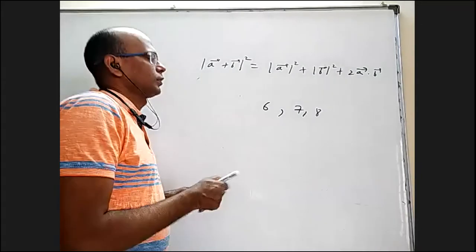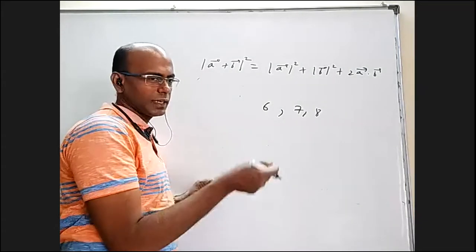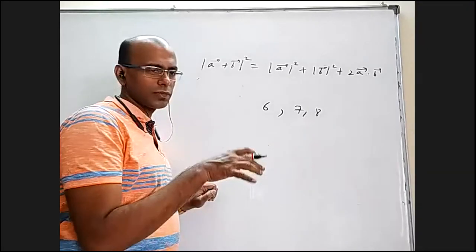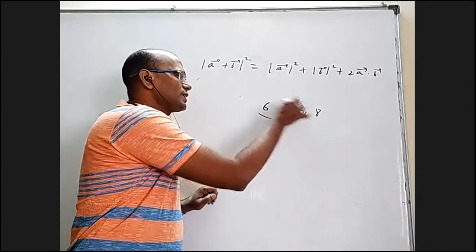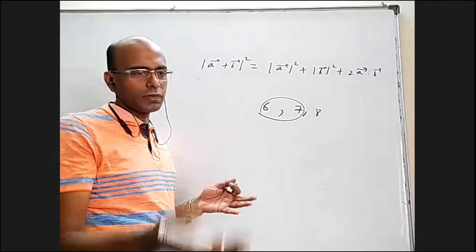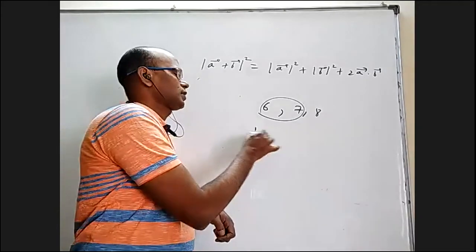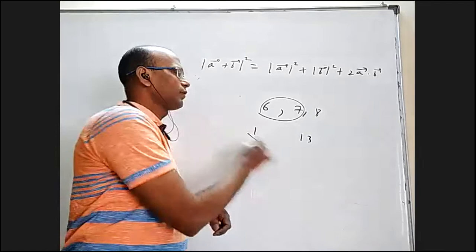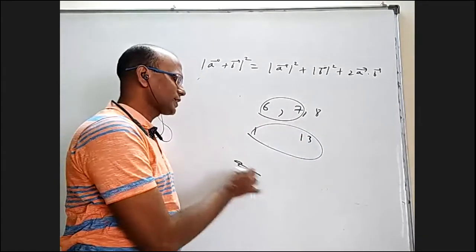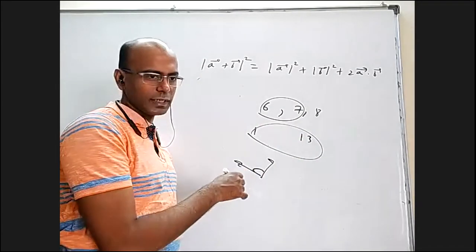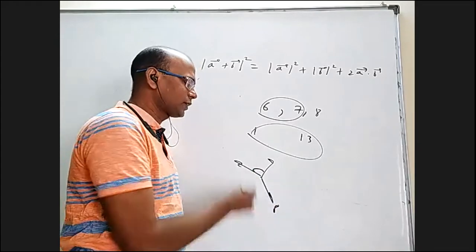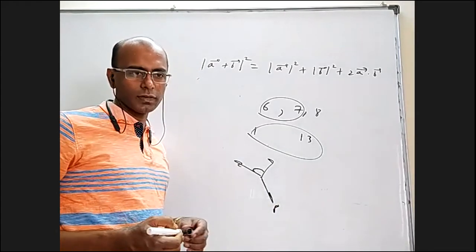It is not that I'll keep 6 and 7 on one side, 8 on one side for minimum. In fact, you take only 6 and 7. What is the minimum you can get? What is the maximum you can get? It is 1 to 13. Within that, 8 is there. So you keep 6 and 7 in such a way that your resultant is 8. Opposite of that you keep 8. Then they will cancel. You will get a null vector.